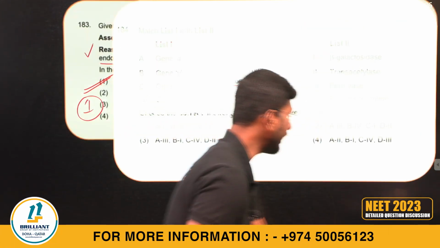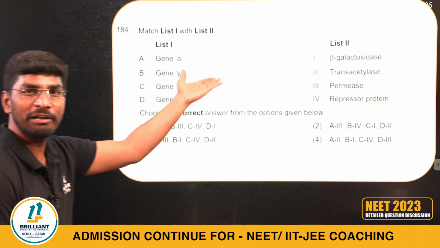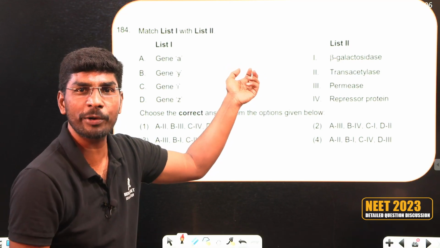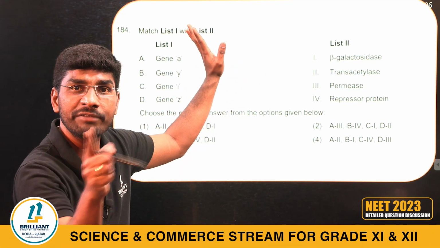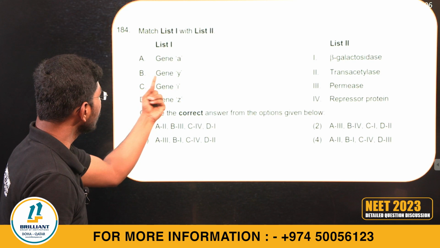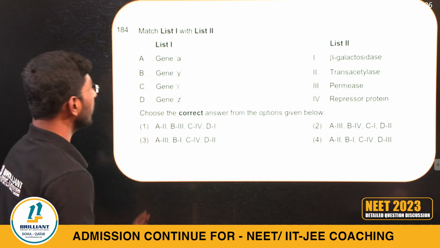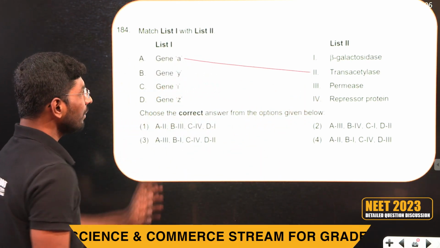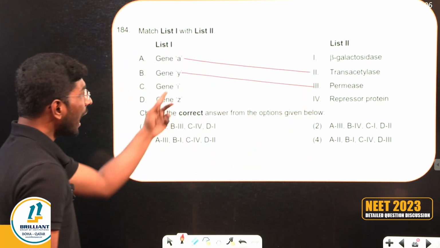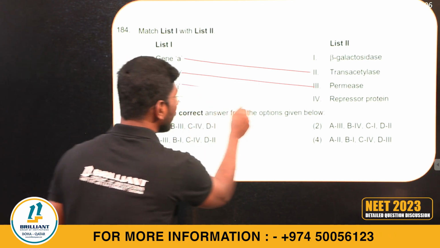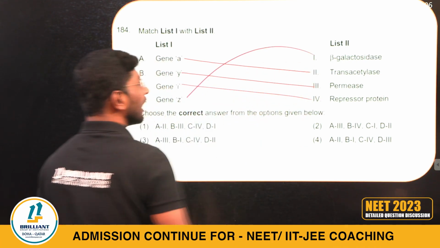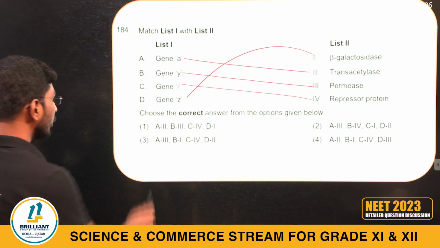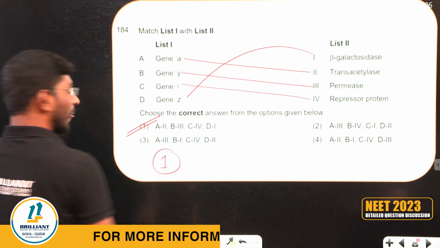Question number 184. Very simple. This question also we discussed before the NEET class started. Rapid revision, lac operon. Look at the same question, lac operon, different types of genes. Gene A, gene Y, gene I, gene Z. Gene A, trans-acetylase enzyme. Y, permease enzyme. I gene is repressor protein. Z gene, beta galactosidase. 2, 3, 4, 1. Option 1.